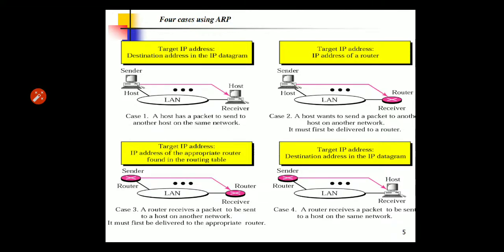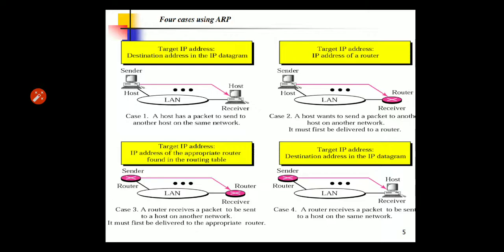In this case the host looks at its routing table and finds the IP address of the next hop for the destination. If it does not have a routing table, it looks for the IP address of the default router, and the IP address of the router becomes the logical address that must be mapped to the physical address.